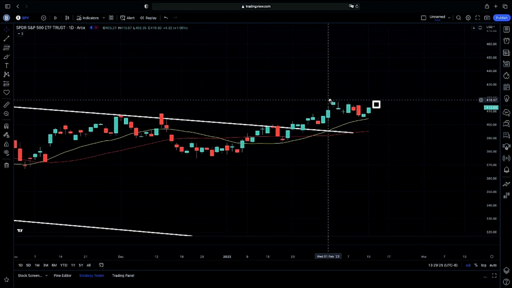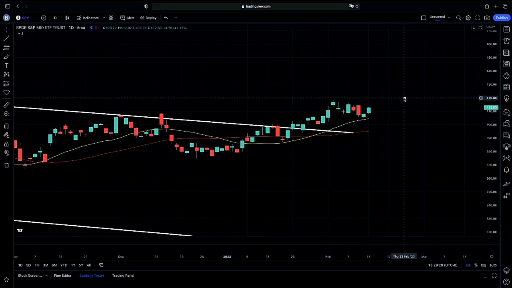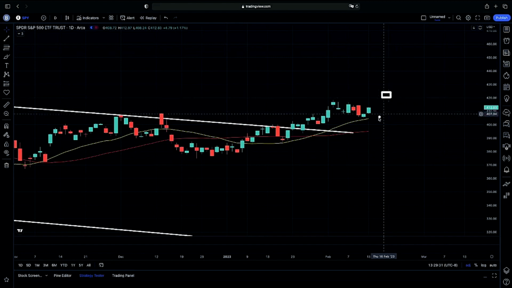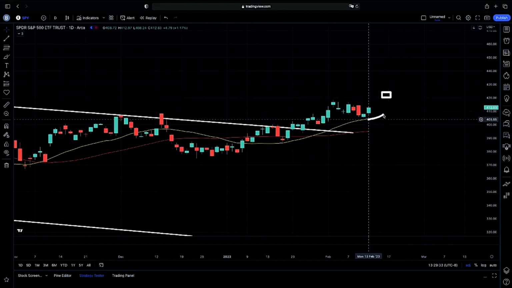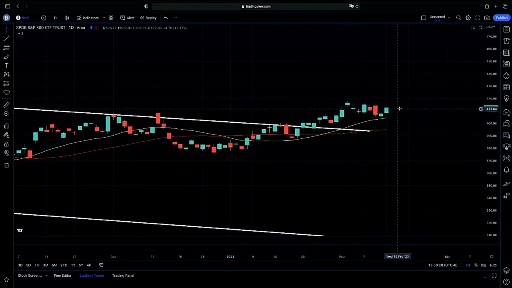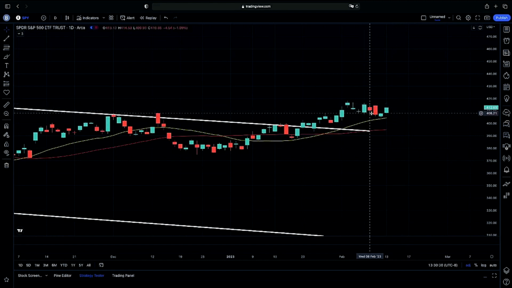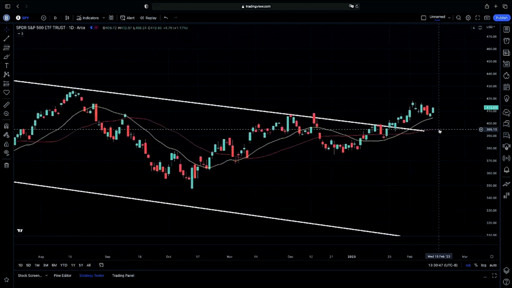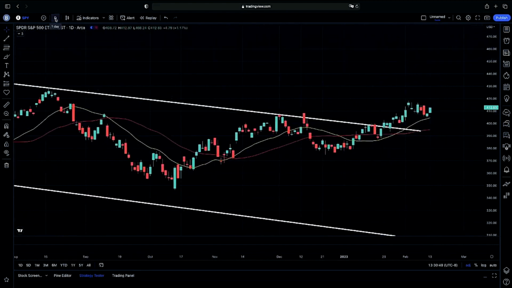Again, holding above 416 is what we have been looking for. So in my opinion, if we do continue on higher, we do close above 416, then we can assume a continuation, and our 20-day curling up would show us that signal on that continuation on higher. So again, we were not in a major sell-off. We were not bouncing off of a resistance with that engulfing candle. So again, engulfing candles are usually effective, more so when we do have, again, a resistance to the upside and a nice bounce that we had intraday on that anticipation of that continuation on decreases in CPI.